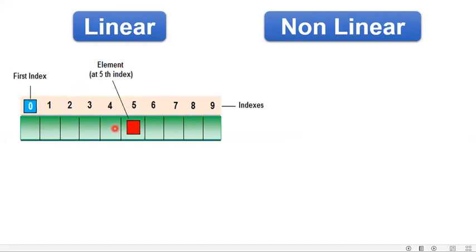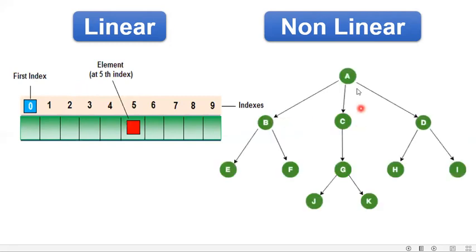But what is my non-linear? It works in this way. This is my tree structure, or we can say the hierarchical structure. So A is my root node, and after that, on the second level, we have three nodes B, C, and D, which are sharing the same level of data. And after that, the next level is containing E, F, G, H, I, and the last level is containing J and K. So this is like a tree.